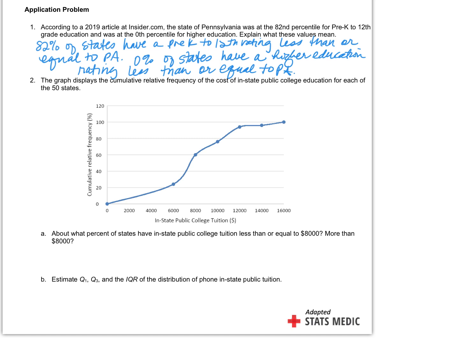Well, here's 8,000. So I'm just going to read right across. Approximately 60% less than, or equal to, I should say that.